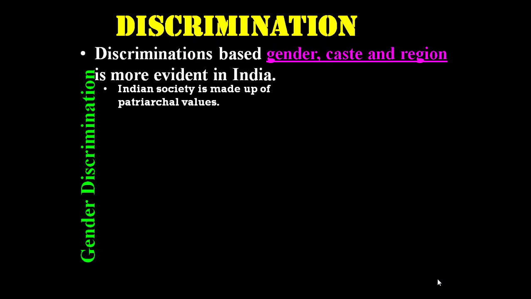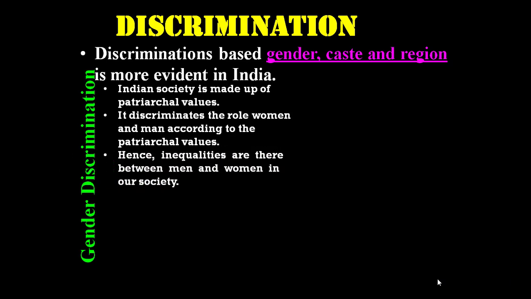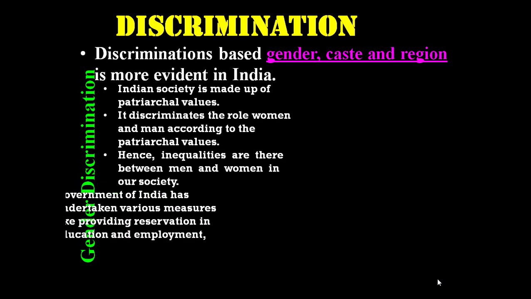Discrimination based on gender, caste and region is more evident in India. Indian society is made up of patriarchal values. Patriarchal is nothing but the father being the head of the family. So our Indian society is built on father-based values. It discriminates between the roles of woman and man according to patriarchal values. There is no value, there is no status for the women. Hence, inequalities exist between men and women in our society.